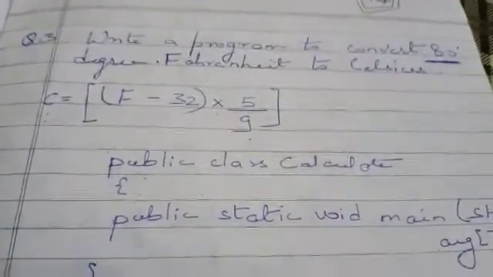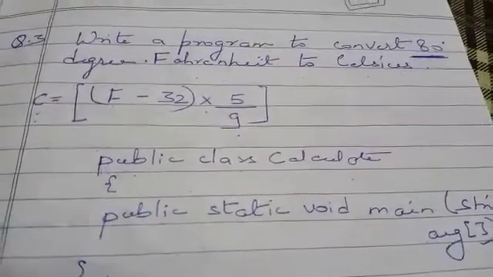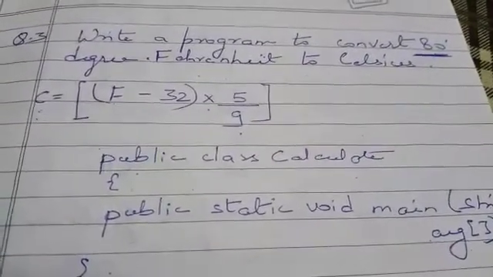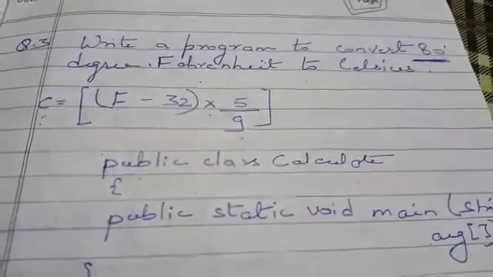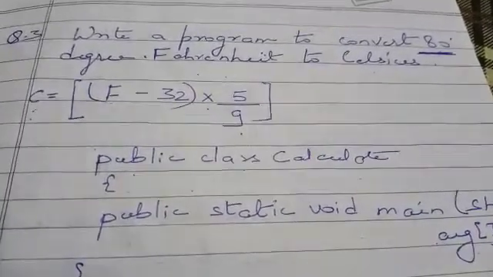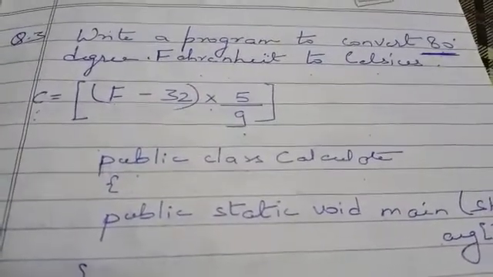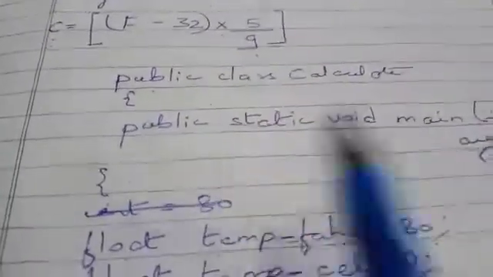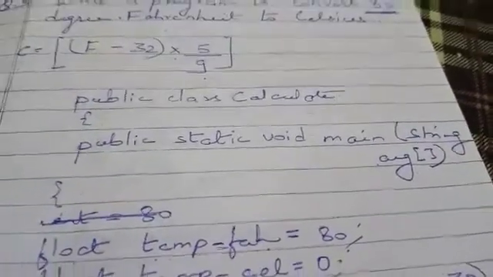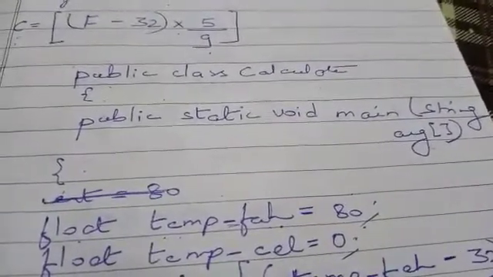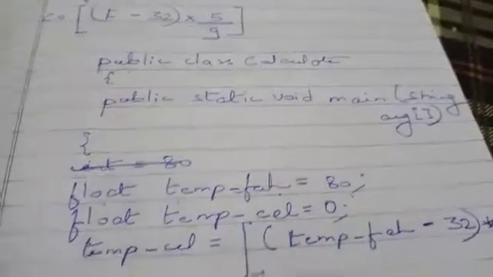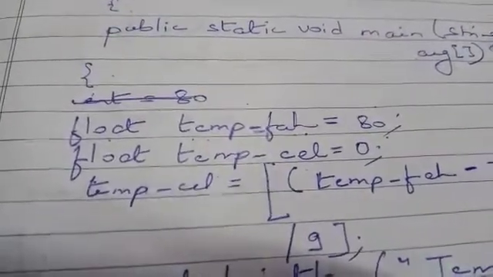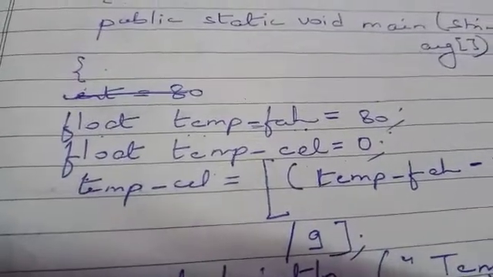Now question 3. Write a program to convert 80 degree Fahrenheit to Celsius. The formula to calculate, or you can say to convert Fahrenheit into Celsius, is Celsius is equal to F minus 32 into 5 upon 9. So how can we write it in a program? Public class calculate, opening brace, public static void main string argument, opening brace, float temp underscore Fahrenheit is equal to